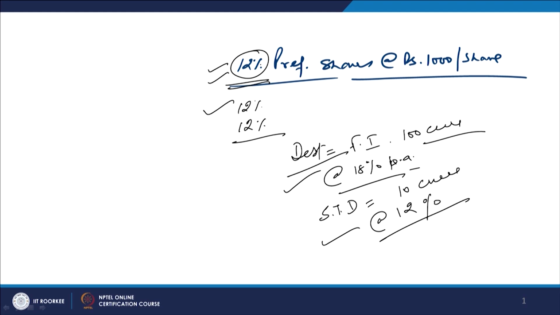It is prefixed, the percentage is prefixed with the share, that is, 12% preference shares at the rate of 1000 per share. It means in all these three sources, the cost of capital is very easy to determine, because it is already given. It is the rate of interest which we pay back to the source from where the funds are borrowed, and to the preference shareholders who subscribe to the preference shares of the company.